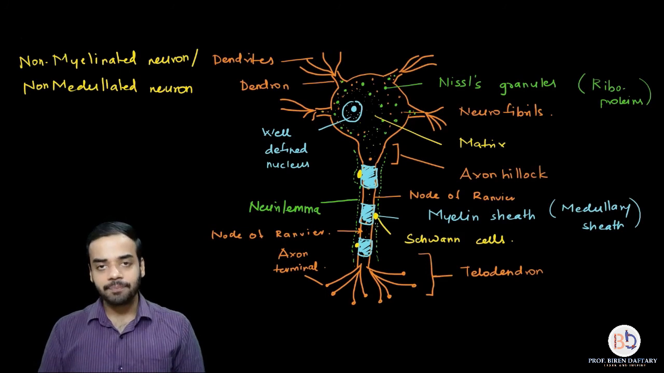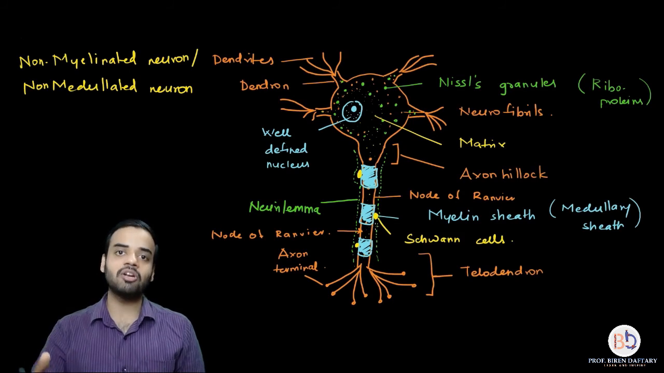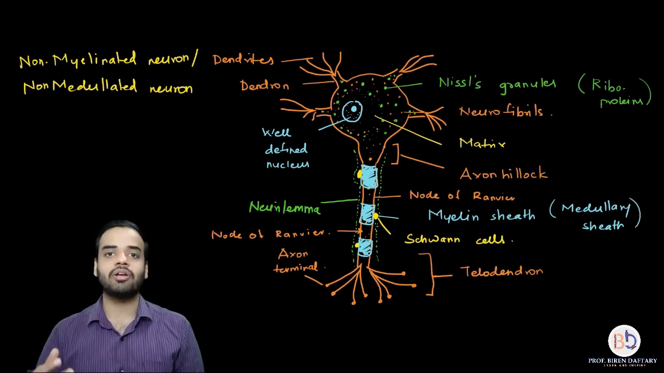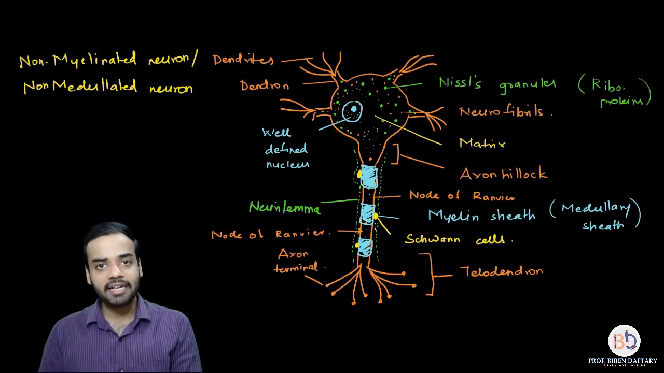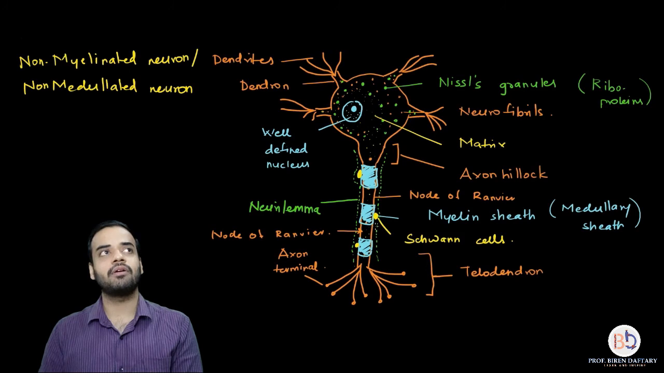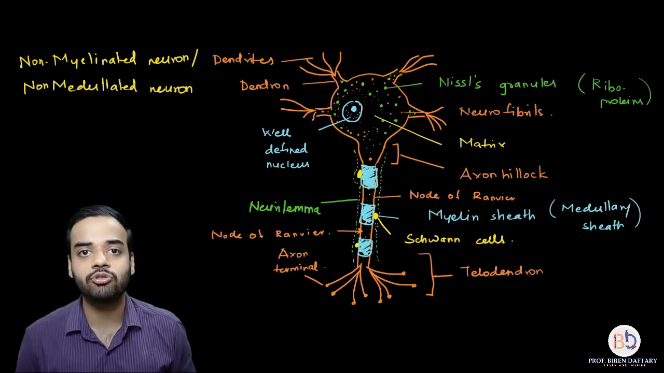Apart from that, the branches of the axon which terminate are called telodendron, and the last part of the telodendron is called axon terminals. They come in contact with another neuron or a muscle fiber to convey the message. That is called a synapse. We have learned 4 types of synapses: axodendronic, axosomatic, dendrodendronic, and axoaxonic. These are the 4 types of synapses. I have already shown you the diagram.